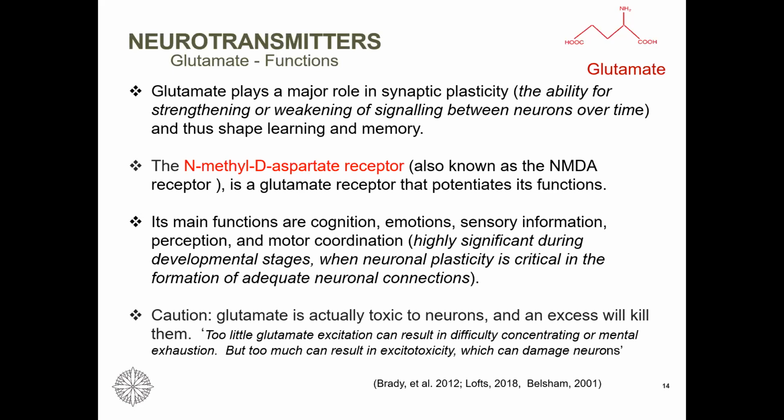But hey, it is an excitatory neurotransmitter. So one has to be cautious because too much glutamate can actually kill the neuron. Okay?